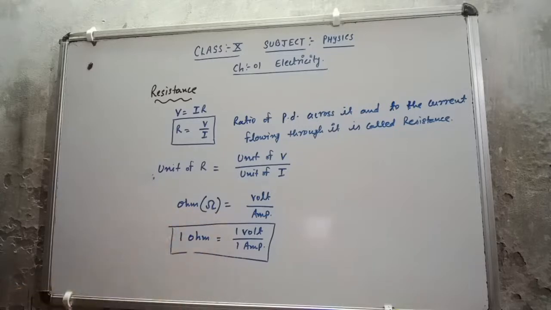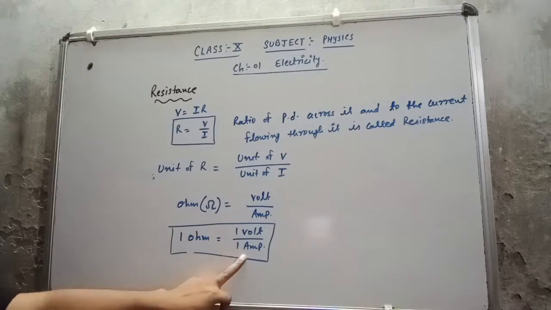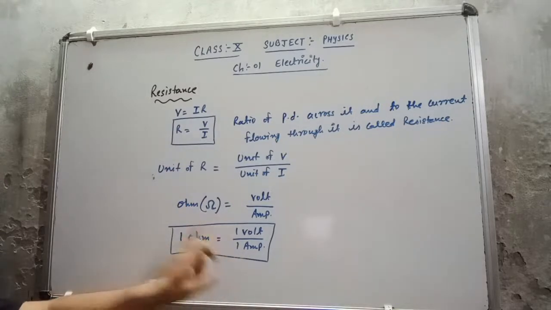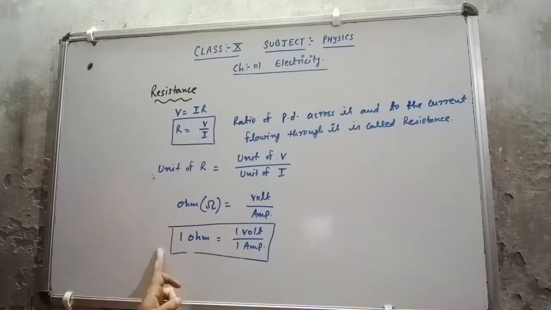You can use both definitions. If 1 ampere of current is produced through the conductor and the potential difference applied is 1 volt, then the resistance is called 1 ohm. This is the definition of the unit of resistance.